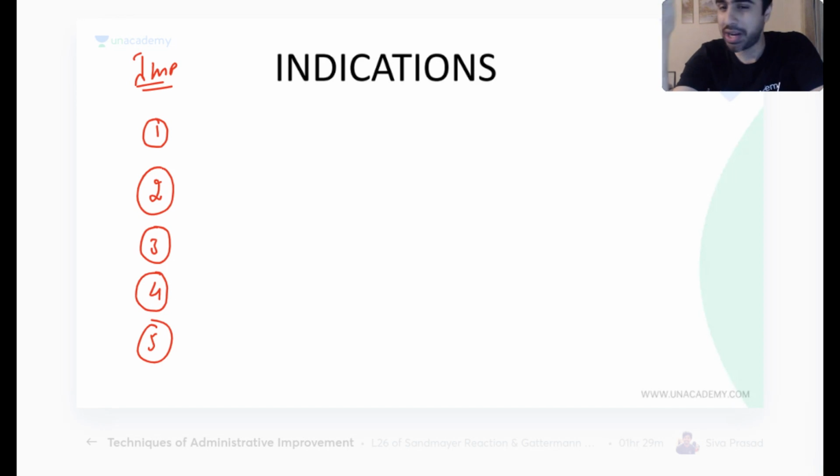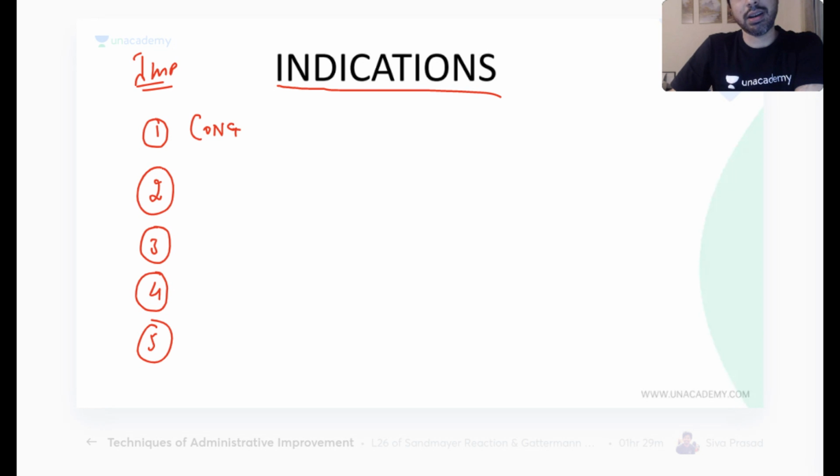You can do it in any way, but you have to give more precise answers. So whenever you are asked indications for a procedure as broad as tracheostomy, where you can write 100 indications, you need a structure, a very easy structure. We don't do tracheostomy in tonsillitis. Congenital, then you go to acquired types, that is trauma, inflammatory, malignancy, and miscellaneous.